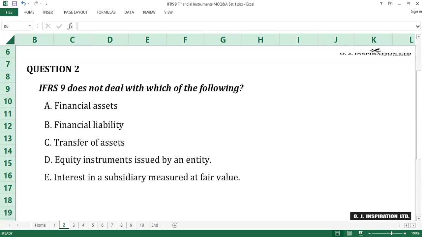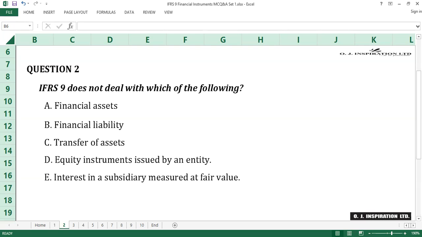Financial instruments issued by an entity that meet the definition of equity instruments are within the scope of IAS 32, Financial Instruments: Presentation. It is only from the perspective of the holder of such equity instruments, that is, investment in equity instruments, that IFRS 9 applies.